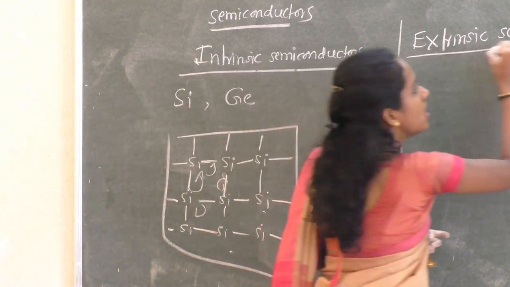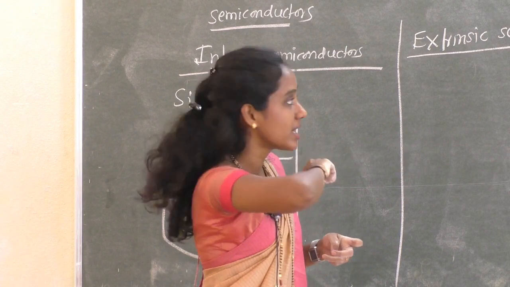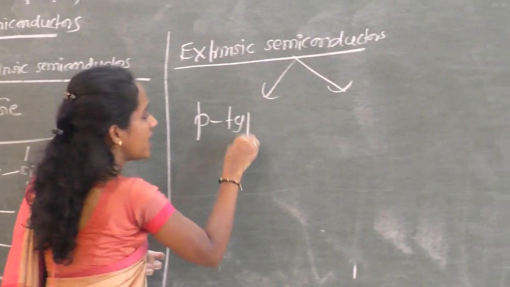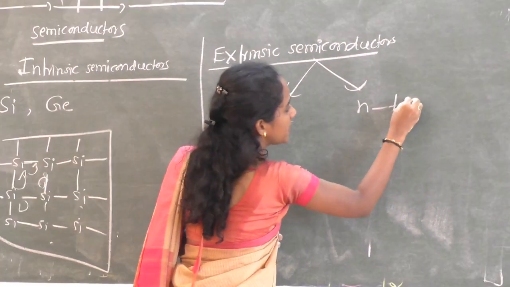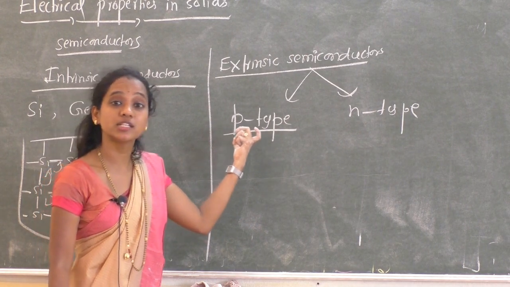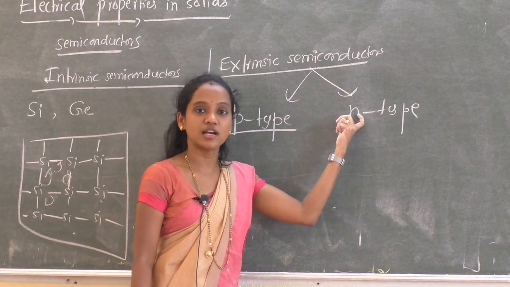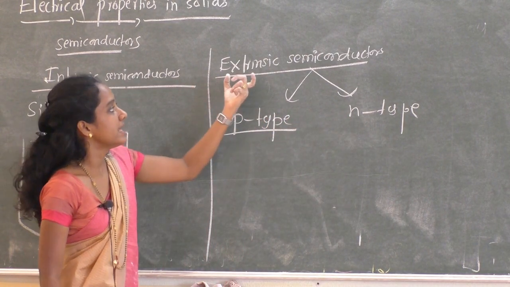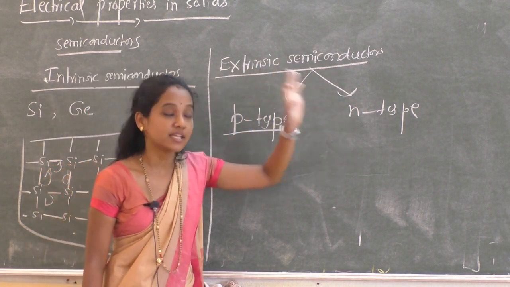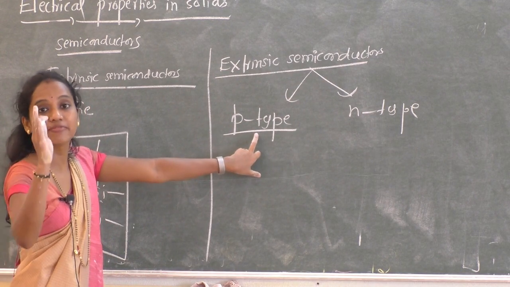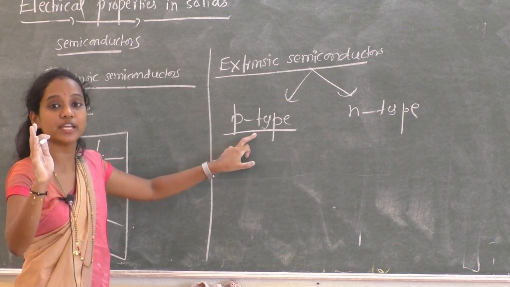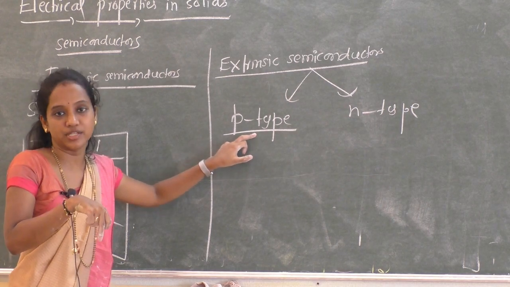Whereas extrinsic semiconductors, there are two types, P type and N type. P stands for positive, whereas N stands for negatively charged. Extrinsic semiconductors are usually obtained by adding any trivalent or any pentavalent impurity atoms to group 14 elements.